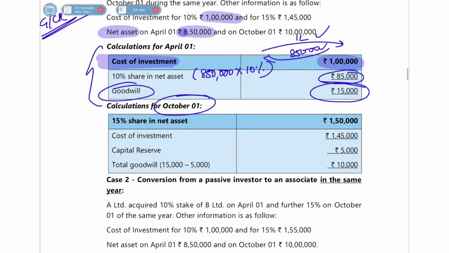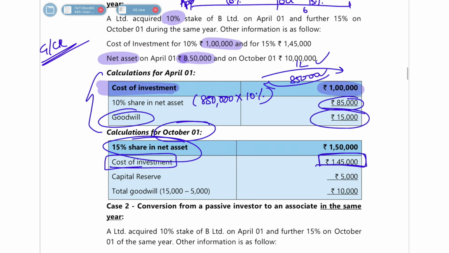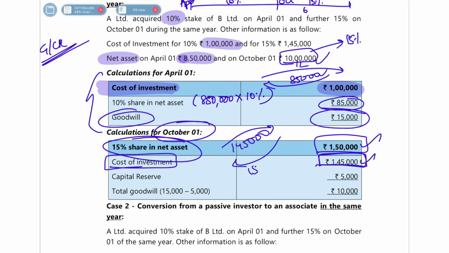This is easy. Again on October 1, you have to find out what was your cost of investment. The cost of investment that you paid was 1,45,000. How much share you got in net assets? 10 lakh was the total net assets on that date, in which you got 15% share. So 1,50,000 you got as share. You paid 1,45,000, but you got more share in net assets, which is 1,50,000. So 5,000 you got extra, which is nothing but your capital reserve.